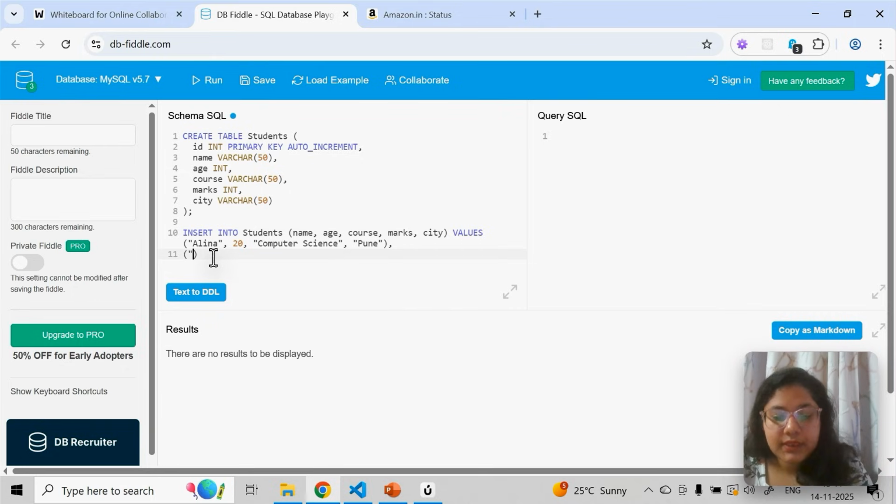For example, I'll keep Isha, age I'll keep 19, course I'll say data science, and here I'll just put Mumbai, comma. I'll insert one more. I'll say, let's say Rohit, age is 16, course, let's say web development.